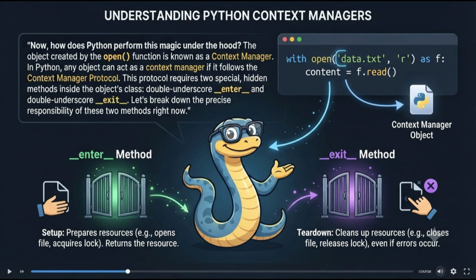Now, how does Python perform this magic under the hood? The object created by the open function is known as a context manager. In Python, any object can act as a context manager if it follows the context manager protocol. This protocol requires two special, hidden methods inside the object's class, double underscore enter double underscore and double underscore exit double underscore. Let's break down the precise responsibility of these two methods right now.